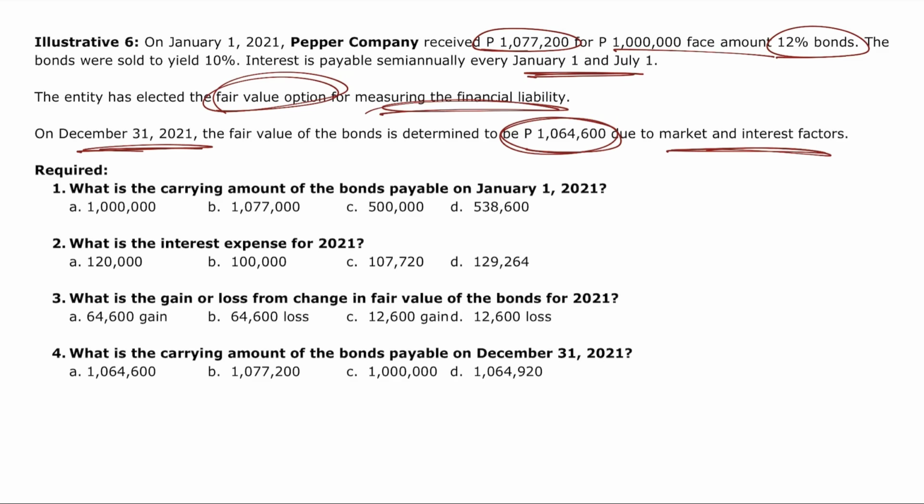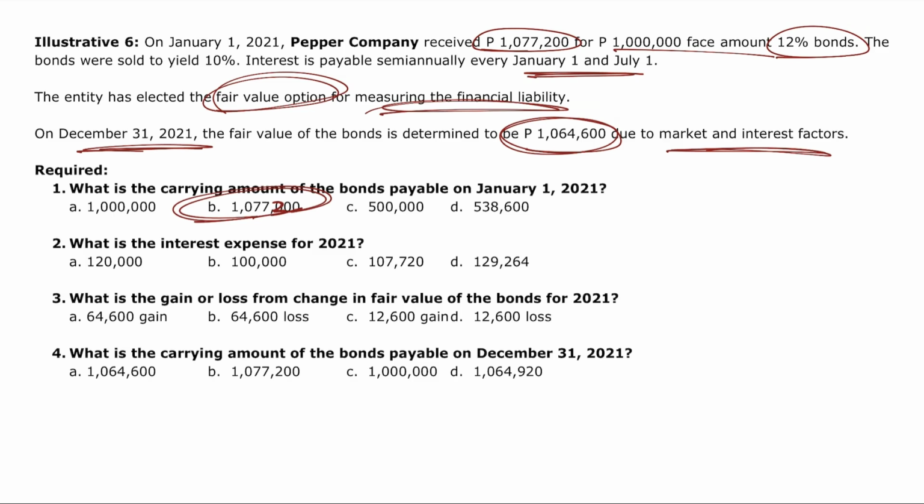So number 1, what is the carrying amount of the bonds on January 1, 2021? Well, that's the fair value or the proceeds. That's 1,077,200. So that is choice letter Bravo. Palitan mo na lang ng 2 yung isang 0 kasi typo lang yan.